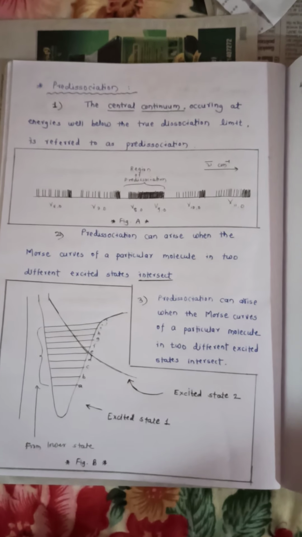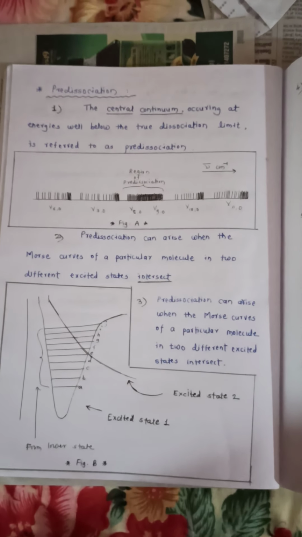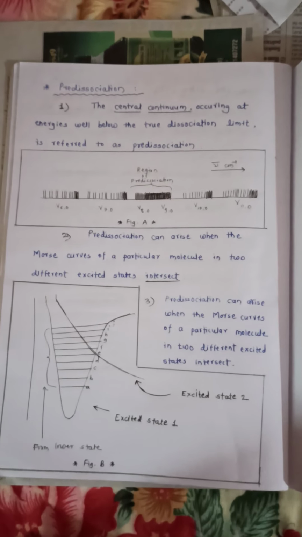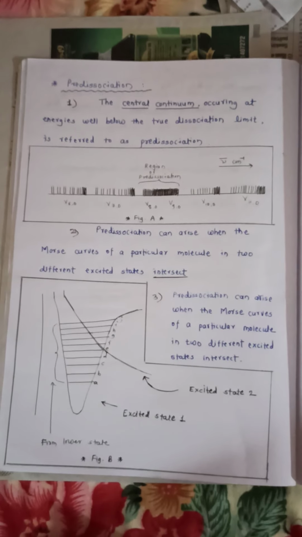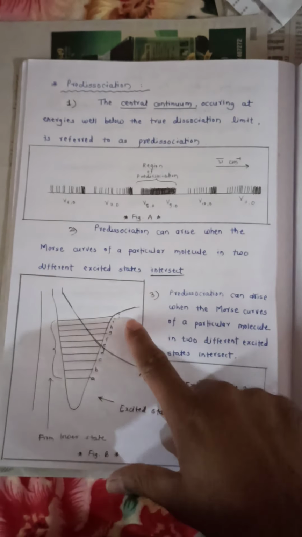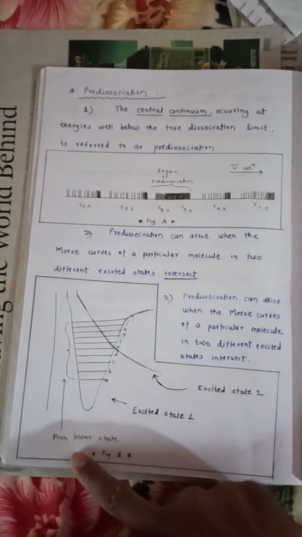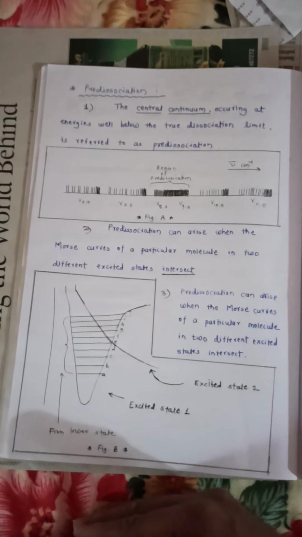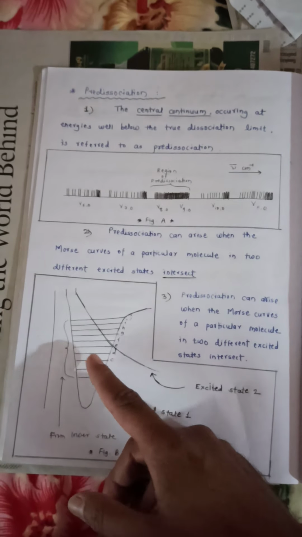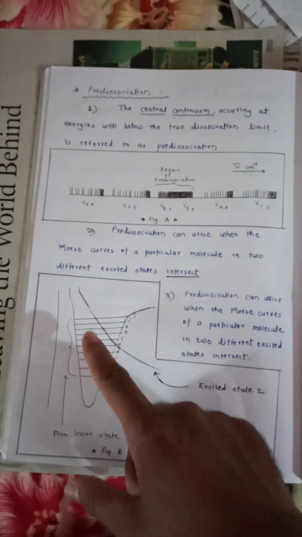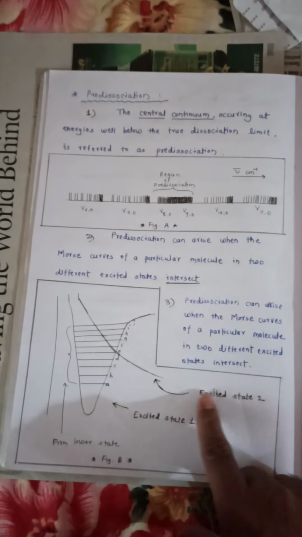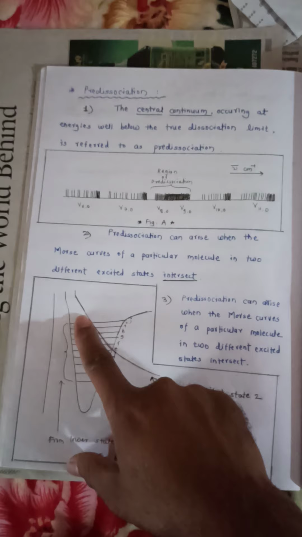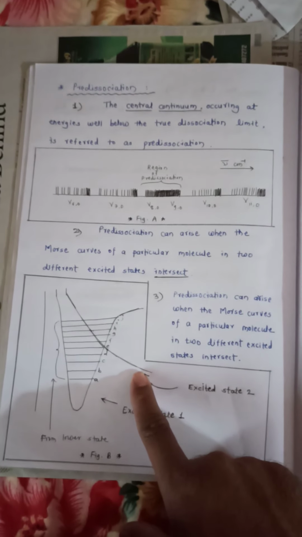So pre-dissociation can arise when the Morse curves of a particular molecule in two different excited states intersect. Now what is meant by this? Consider this figure B. This is written as from lower state. Initially the molecule is in the ground state. When it gets excited, we get the first excited state. After that there is a second excited state. So this is the Morse curve of excited state 1 and this is the continuum of the second excited state.